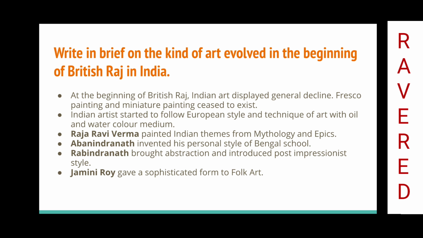Raja Ravi Verma painted Indian themes from mythology and epics. Abanindranath invented his personal style of Bengal school. Rabindranath brought abstraction and introduced post-impressionist style. Jamini Roy gave a sophisticated form to folk art.